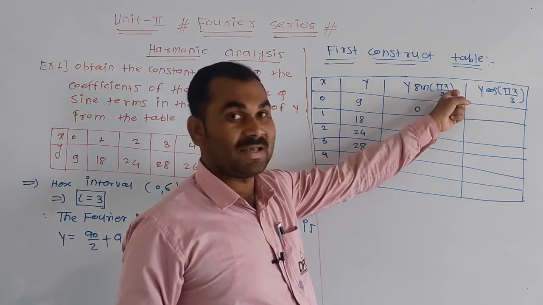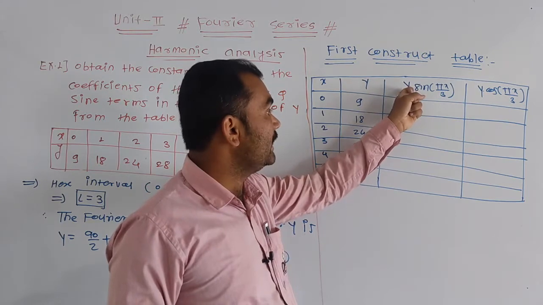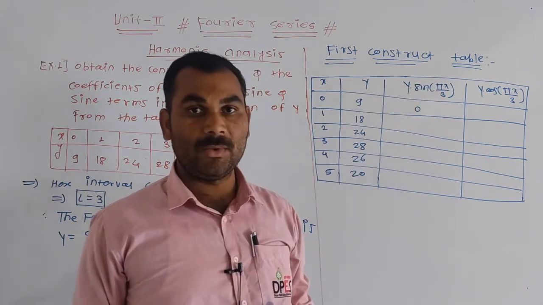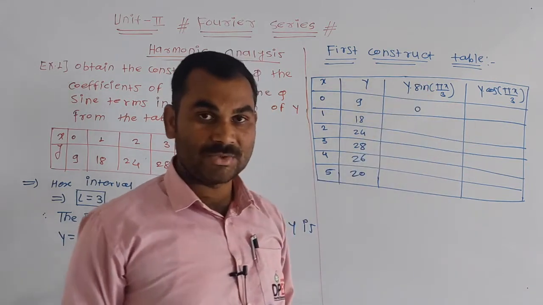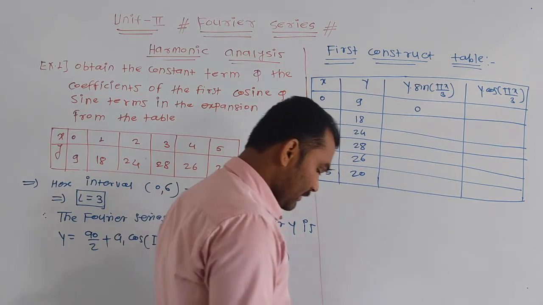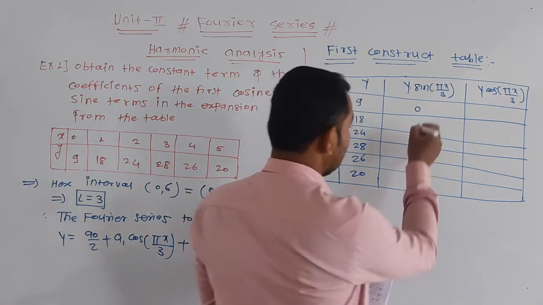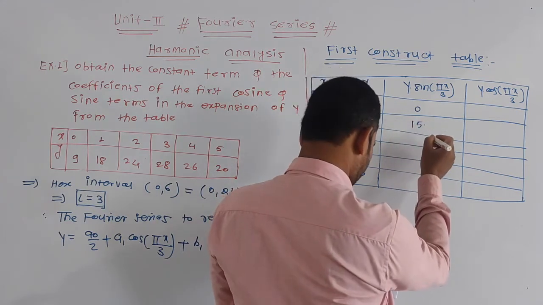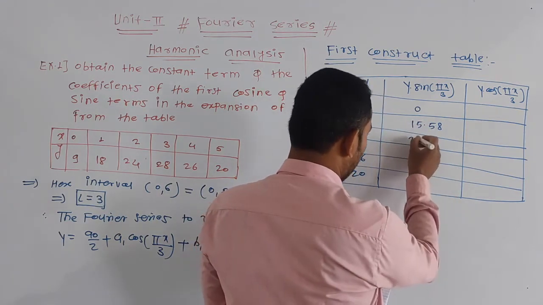Then put x is equal to 1. तो क्या जाएगा? यहाँ पे sin pi by 3 into y की वैल्यू क्या है? 18. Okay, 18 into sin pi by 3. Find value of 18 into sin pi by 3 by using calci. I will write here all the values directly. आपको वही करना है बाद में. Same calculation by using calci. आपको आंसर डायरेक्ट मिलेगा. This is 15.58.